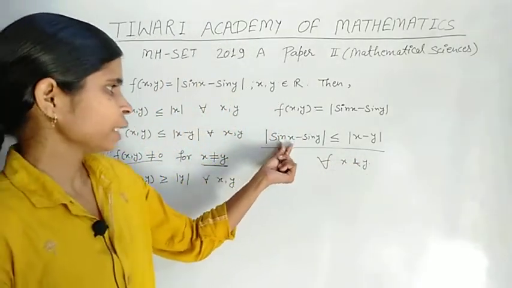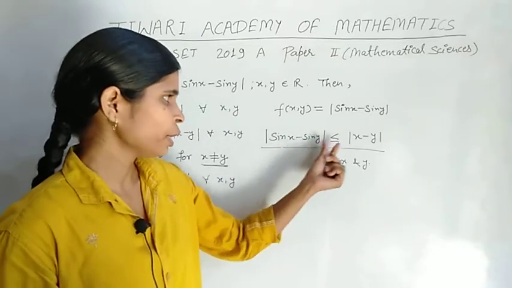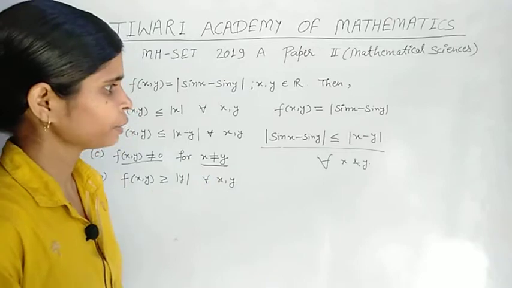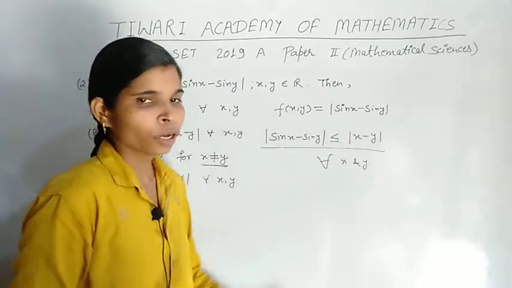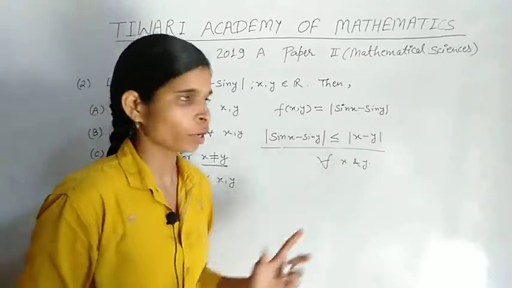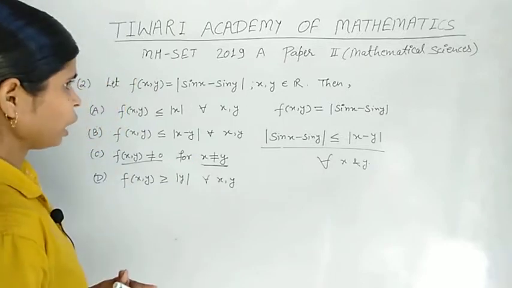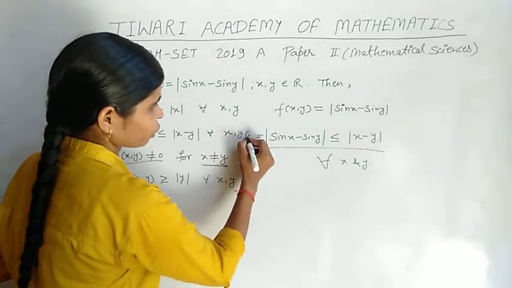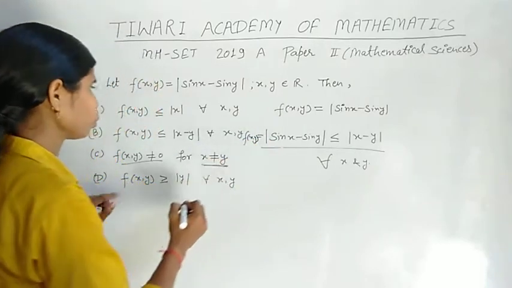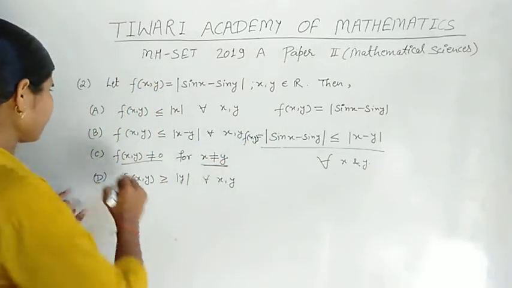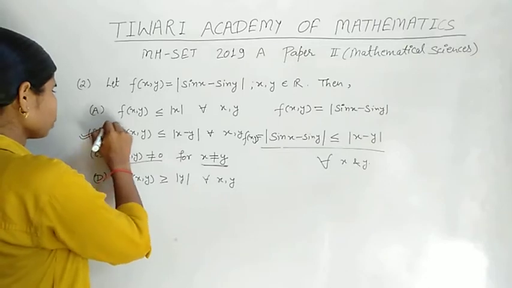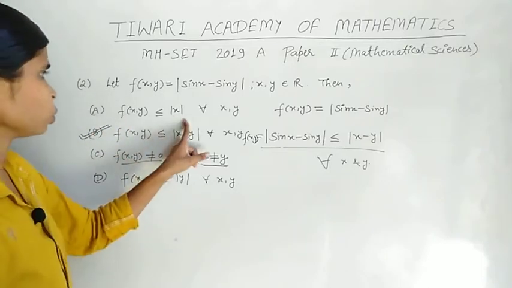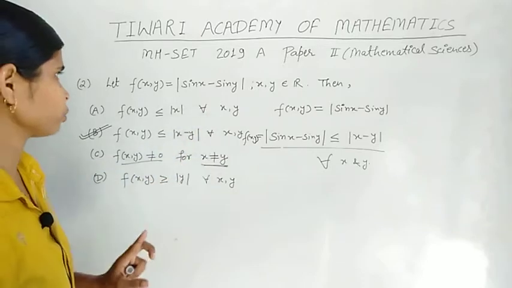We know that |sin x − sin y| ≤ |x − y|, and this condition holds for all x and y, and this is equal to f(x, y). So our second option, that means option B, is the true option. First option: f(x, y) ≤ |x| for all x, y.